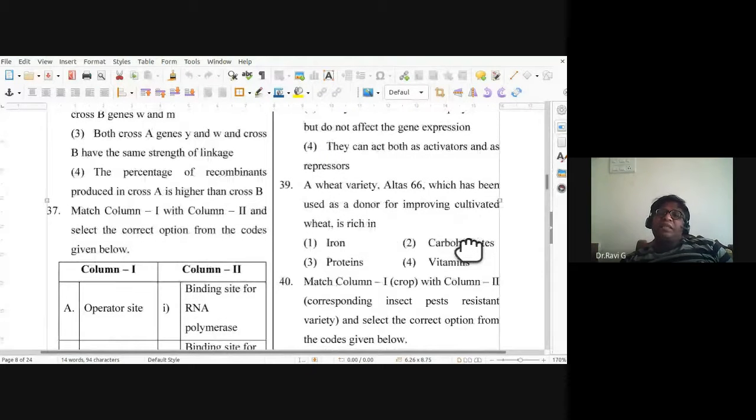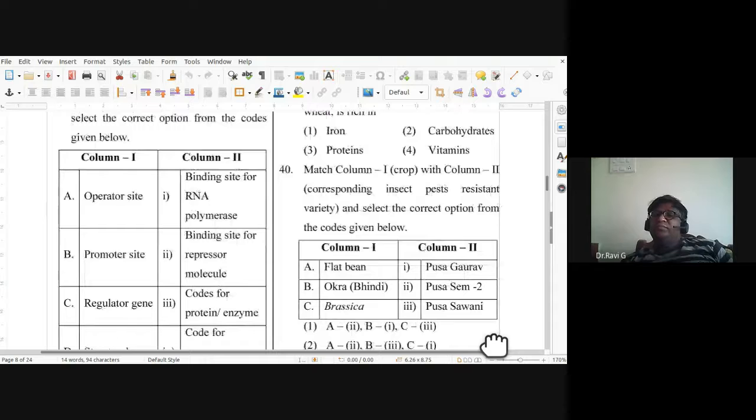A wheat variety Atlas 66, which has been used as a donor for providing improved cultivated wheat, is rich in. So 39, the answer is third one, proteins. Match column 1 with column 2: flat bean, okra bhindi, brassica. So the 40th answer is second one. A is 2, flat bean, Pusa Sem; B, okra, Pusa Sawani. C is 1, brassica, it is nothing but Pusa Gaurav.